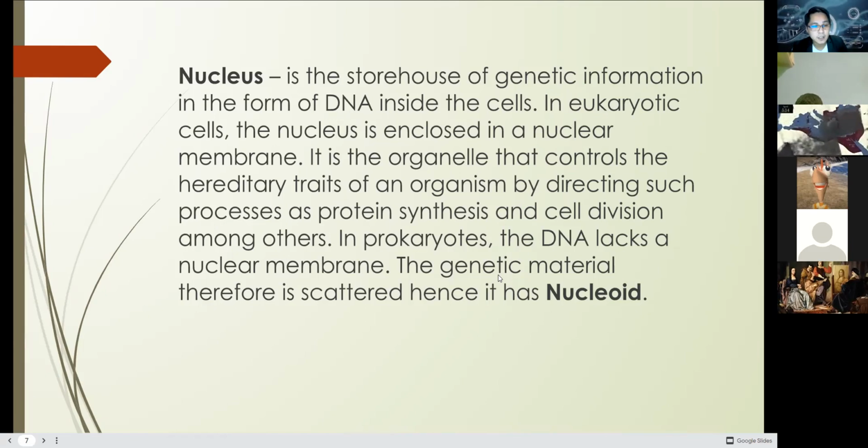Hence, it has a nucleoid instead of a nucleus. It still contains the genetic characteristics of an organism, but it lacks a nuclear membrane. Since it lacks a nuclear membrane, the genetic material is scattered over the plasma membrane. Hence, we coin that particular nucleus as nucleoid instead of nucleus.